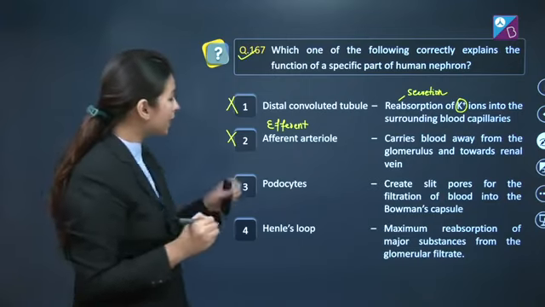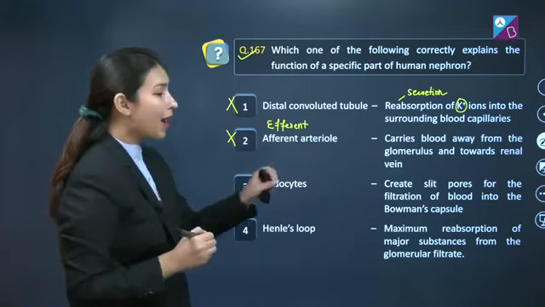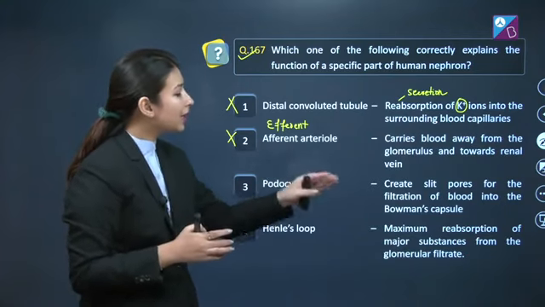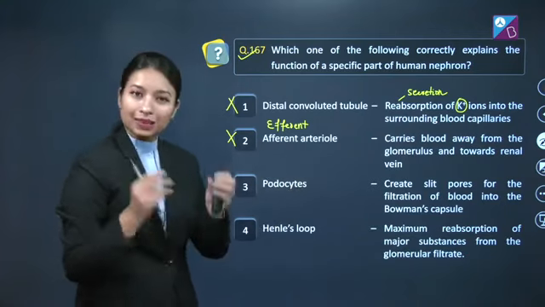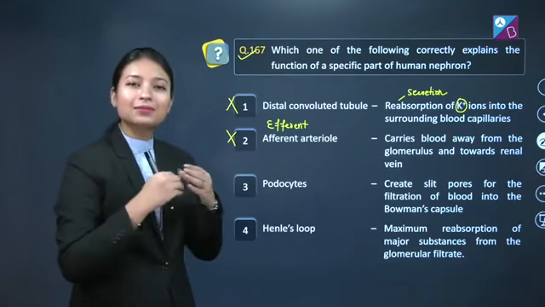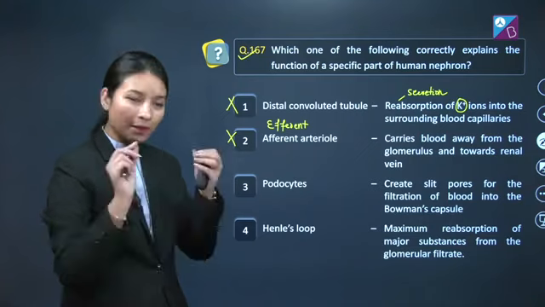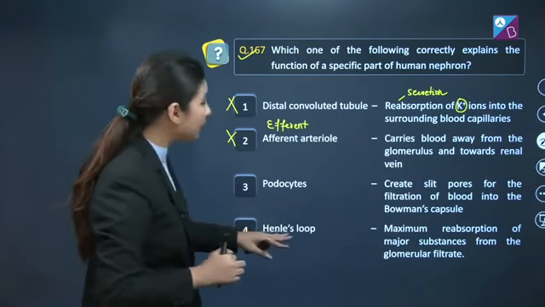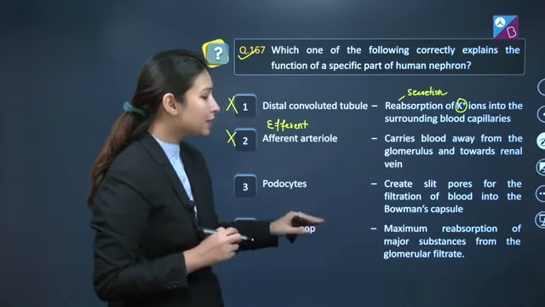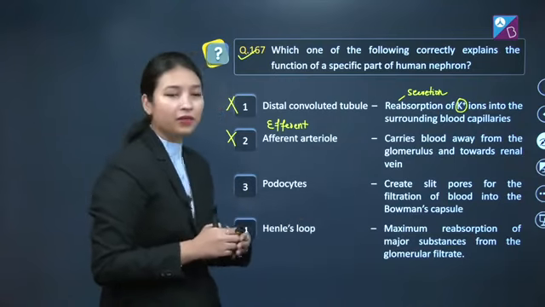Option number 3 here is podocytes matched with create slit pores for the filtration of blood into the Bowman's capsule. This match is absolutely true. So this should be our answer, but let's discuss the fourth option also. Fourth option here is Henle's loop matched with maximum reabsorption of major substances from the glomerular filtrate.